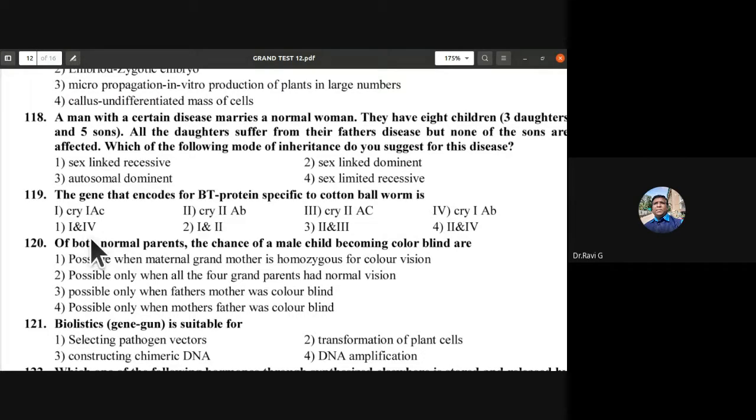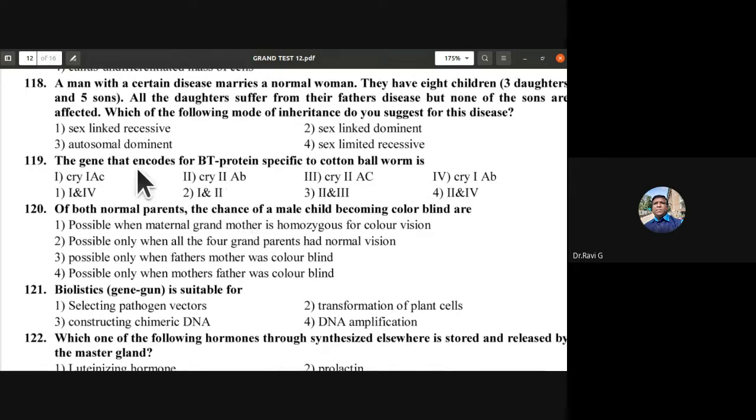So which are those? Is it Cry1AC, Cry2AB, Cry2AC, Cry1AB? Which of these is the correct combination? The 119th, so it is 1 and 2: Cry1AC and Cry2AB are those that encode for Bt protein, that is Bacillus thuringiensis protein specific to cotton bollworm. So that is the correct option. Second one, 1 and 2 is the correct option.